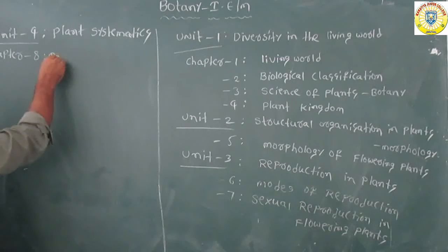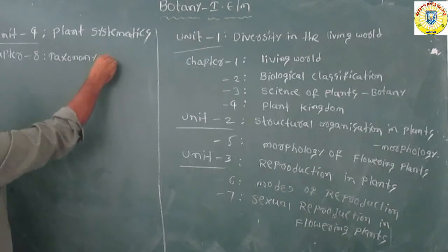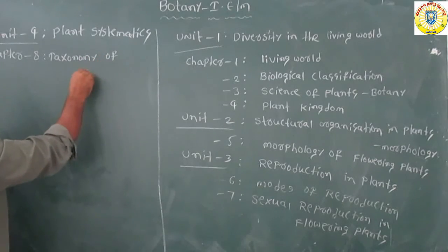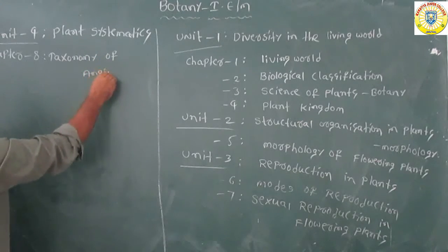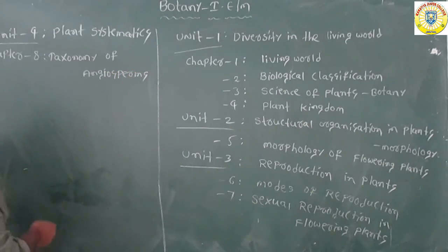Taxonomy of angiosperms. Okay, this is the 4th unit. The 4th unit includes only one chapter, that is chapter number 8.